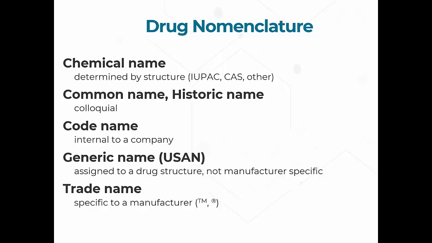Okay, then there's the trade name that is specific to the manufacturer. They will use that for marketing purposes. In fact, one drug that has a single generic name might have more than one trade name. Part of that has to do with it being either a different formulation, or the same drug used for a different medical use. So they use the different trade names to market to different classes of physicians, right? A specialist in cardiovascular versus one in women's health, for example. So that type of thing.